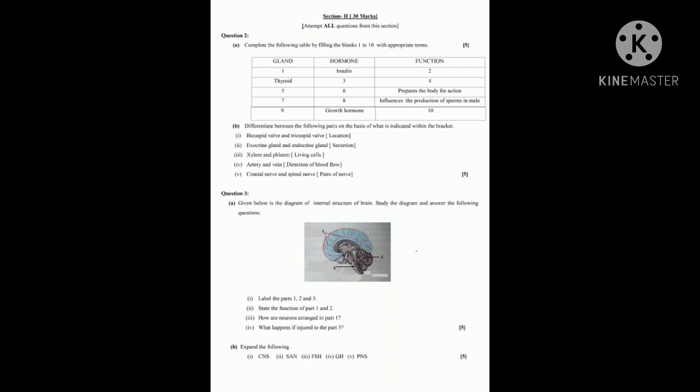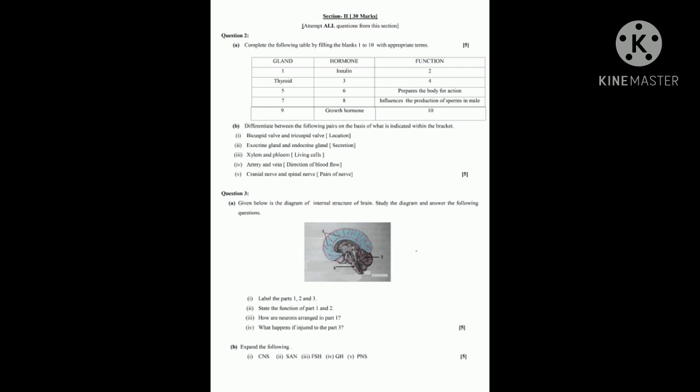Next, question number 2 in that B, differentiate between the following pairs on the basis of what is indicated within the bracket. First one, bicuspid valve and tricuspid valve, you have to write about the location. Bicuspid valve is present between the left auricle and left ventricle.